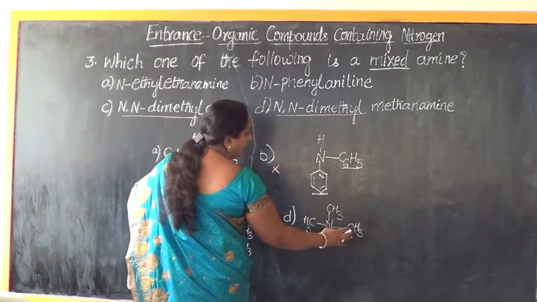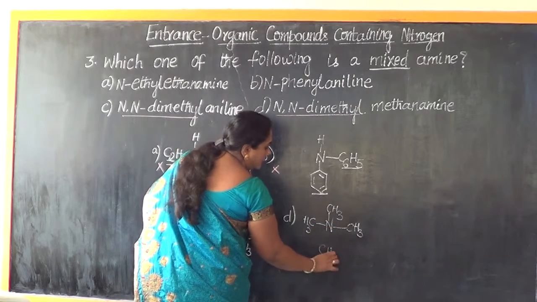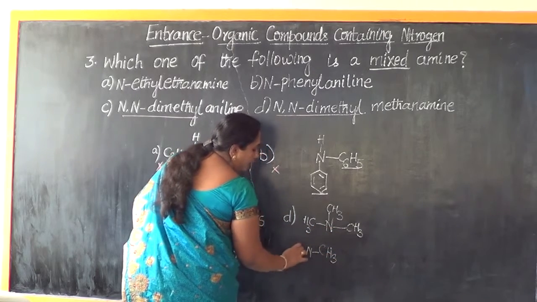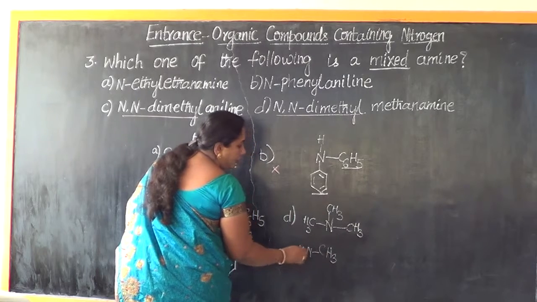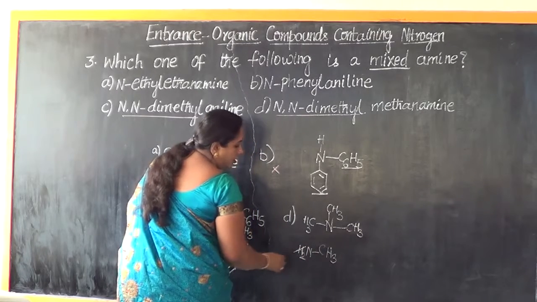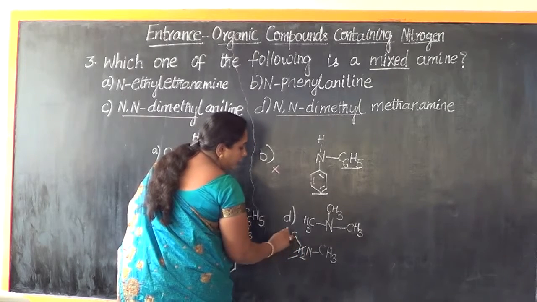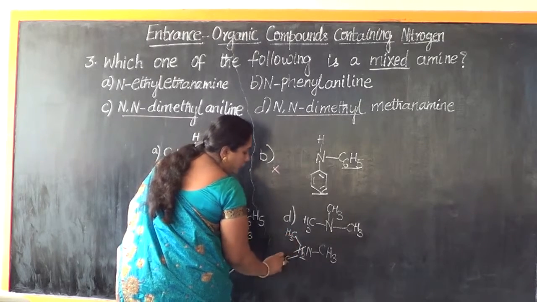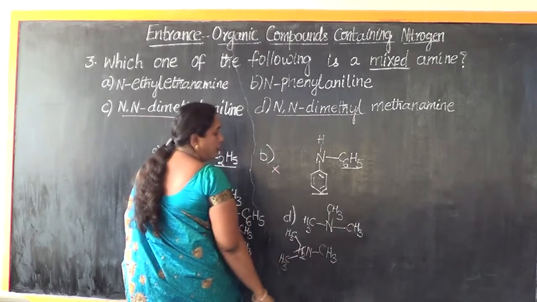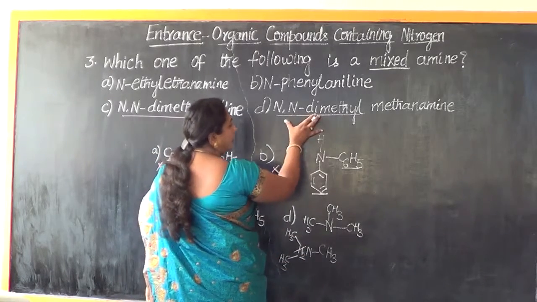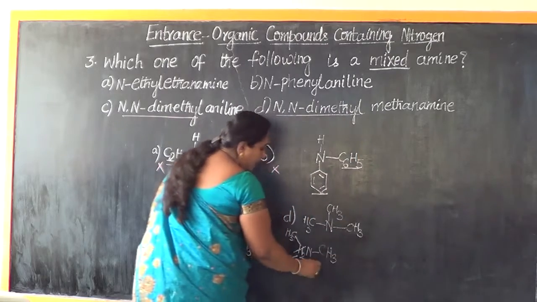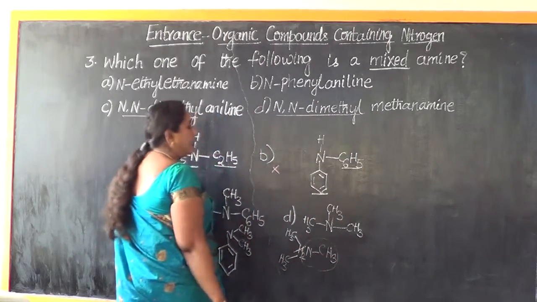So this was earlier CH3NH2. What has happened? The 2 hydrogens are substituted, and in that place it is substituted by the 2 methyl groups. So therefore the name of this compound has become N,N-dimethyl, and the remaining portion being methanamine.